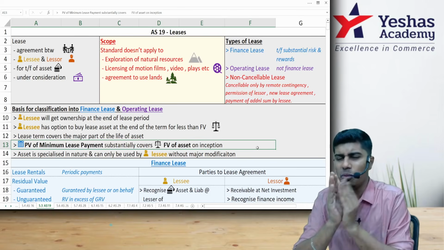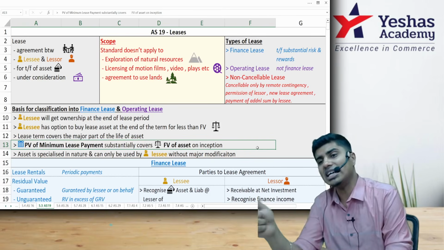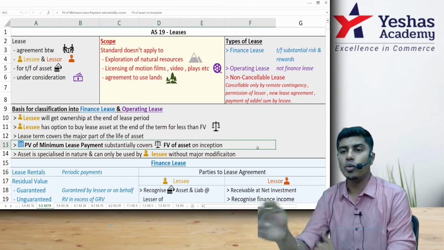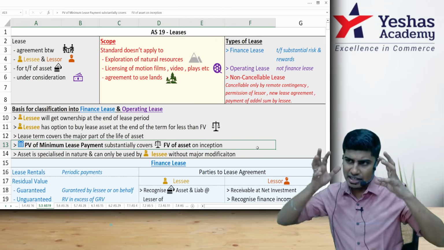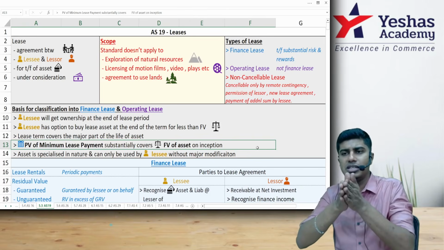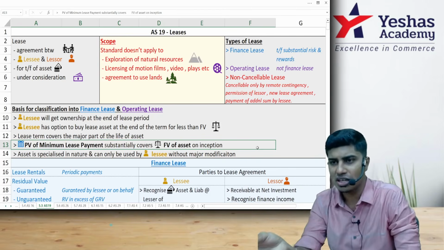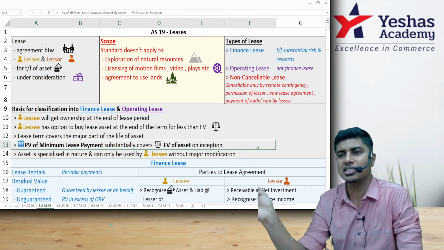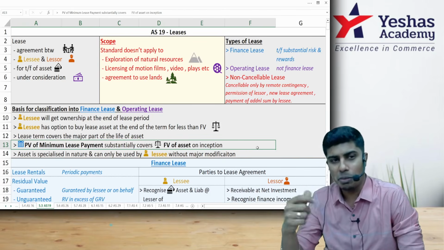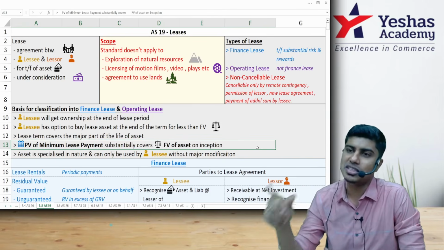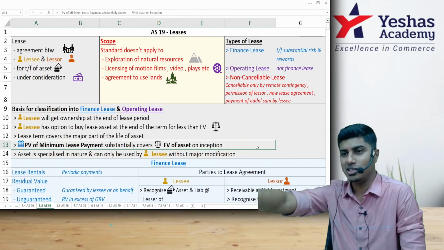And actually, there was no need for a big standard like lease. The problem started when people started fabricating sale transactions into lease. To overcome this kind of problem, which caused a lot of accounting discrepancies, the standard divided leases into two categories: operating and finance, where operating leases are actually genuine lease transactions. Finance leases are nothing but sale transactions, sale of an asset on credit, but pretending to be a lease transaction. Because people started pretending it was a lease, the government prescribed a separate accounting for that kind of lease, which is actually not a lease but a sale, pretending to be a lease.